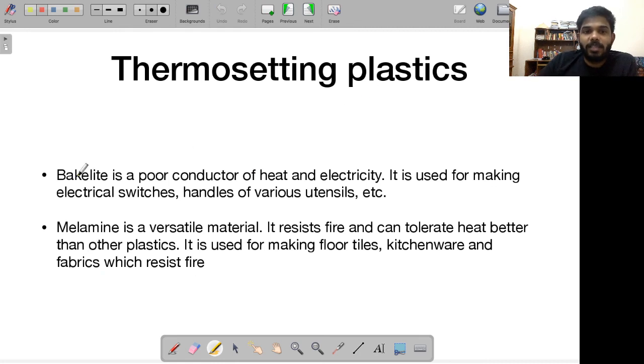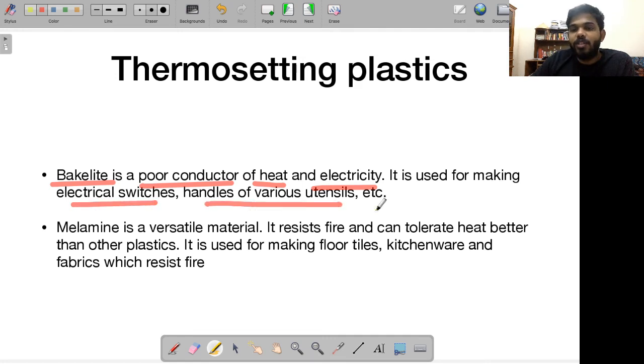So thermosetting plastics, as I was telling you, let's talk about bakelite, an example. Bakelite happens to be a poor conductor of heat and electricity. It's a very bad conductor of heat and electricity. It does not allow heat to flow through easily. It does not allow electricity to flow through easily. It is used for making electrical switches, handles of various utensils, etc.